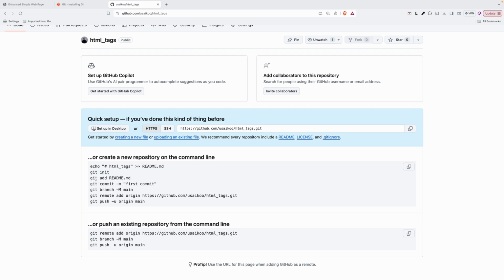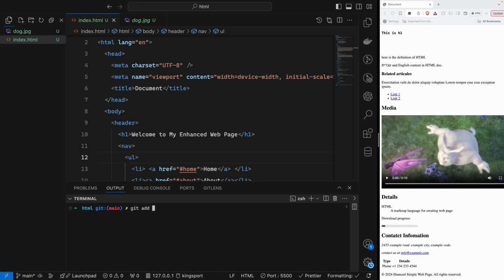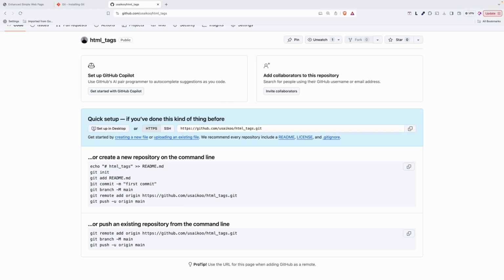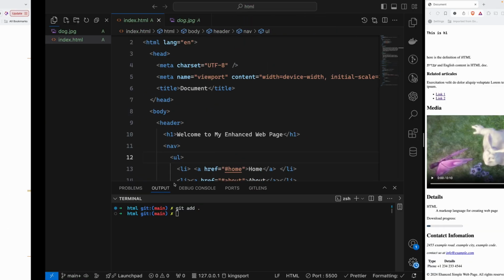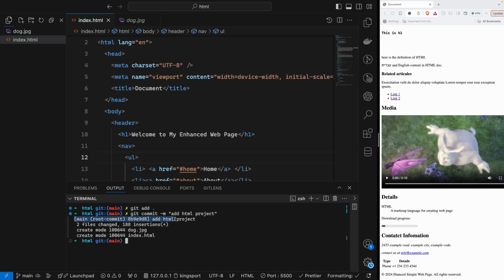And here after git init, you can add git add. Instead of the readme file, I will add git add and then a dot, meaning the entire file. So we have added all the files, index.html and the picture. And then I will say git commit -m. We'll copy that. Instead of "first commit", I will say "add HTML project", like this. Okay, so you have added the project to git, like the .jpg and index.html.